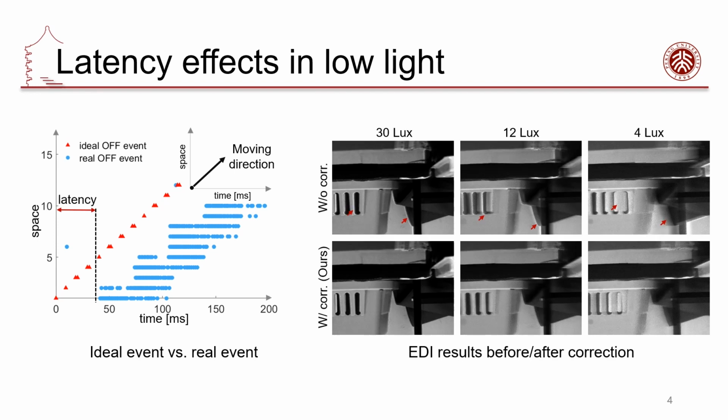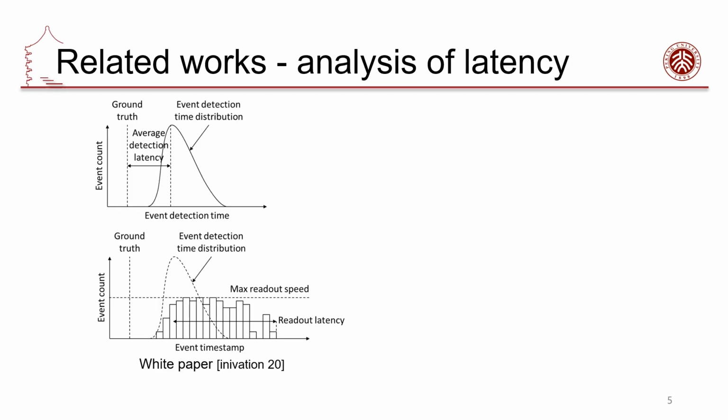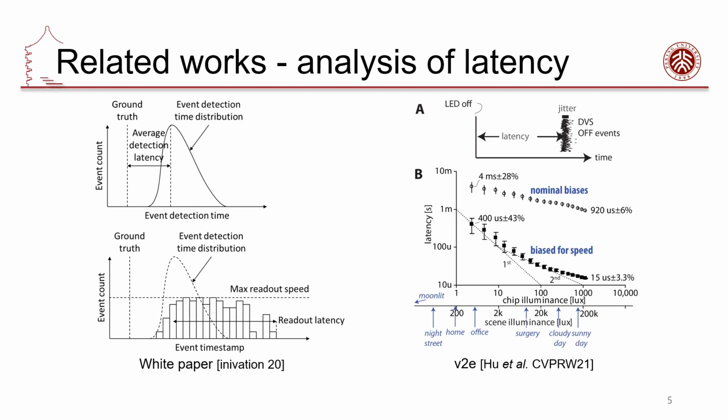As demonstrated in the top row and pointed out by red arrows, the latency presents a significant challenge for time-sensitive applications, which assume ideal event triggering and struggle to restore sharp edges. In the white paper of Prophesee, they interpret the event latency as two parts, detection latency and readout latency. Hu et al. regard the latency as the temporal discrepancy between the LED turning off and the off event trigger rate. All those works about event latency show an important conclusion: the latency decreases as illuminance increases.